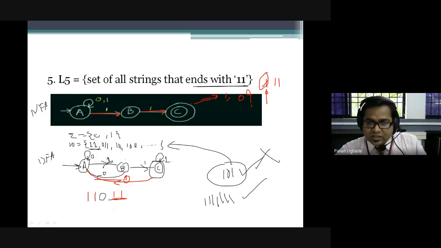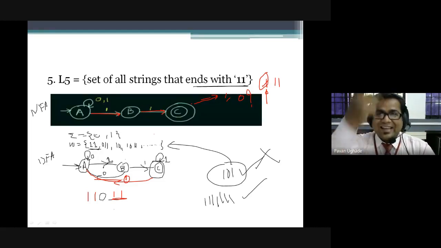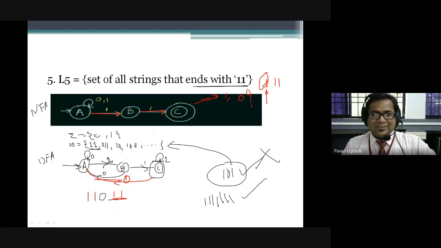Can you see the differences between the NFA and DFA for the same automata? And now can you tell me which one is easier in case of designing an automata, whether NFA is easier or DFA is easier? Just make a point on NFA. NFA is very easy, right? Yes, it is very easy. But in case of processing, which one will be easier, which will give the faster answer, NFA or DFA?